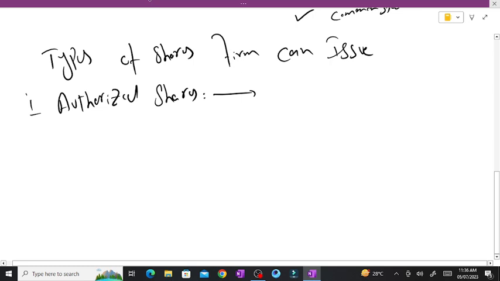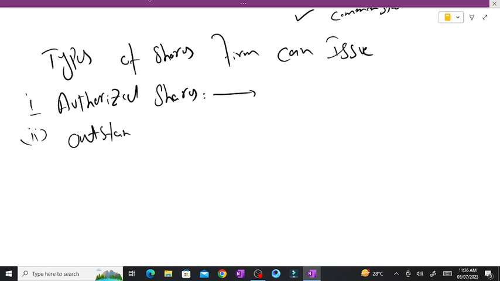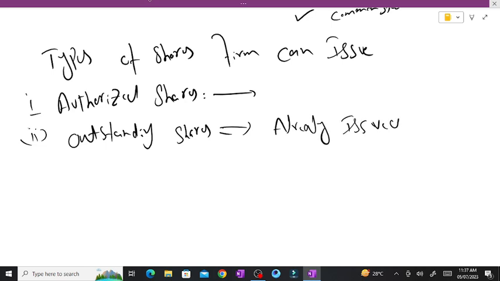Number second, outstanding shares. The shares which are already issued, or you can say available in the market, are known as outstanding shares.